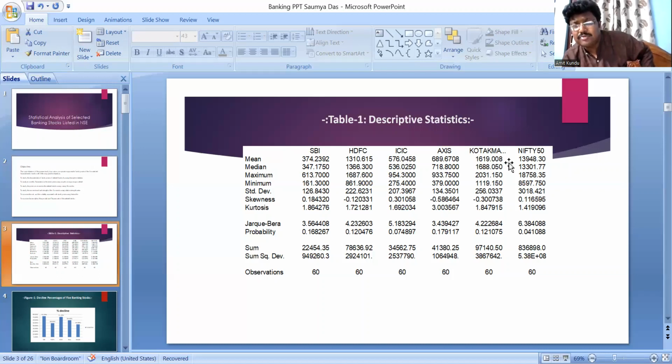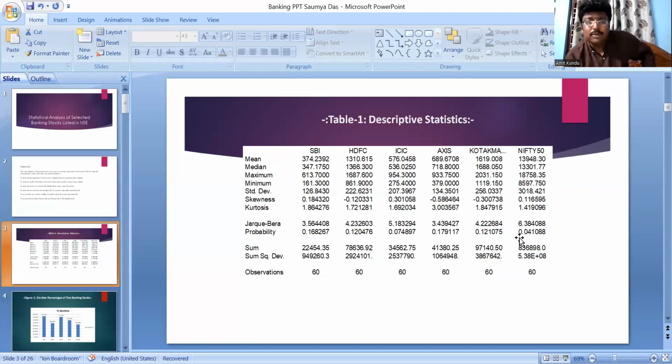Now, if you consider the Nifty 50, the median is 13301 and the maximum is 18785, so there is no declining tendency. But if you consider the Jarque-Bera, you can find that the series is not normally distributed over the study period.